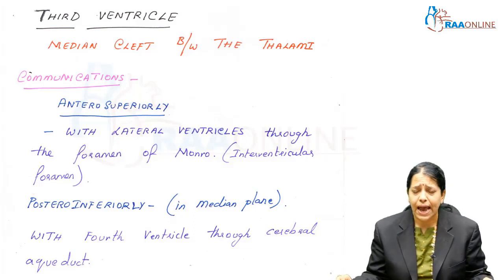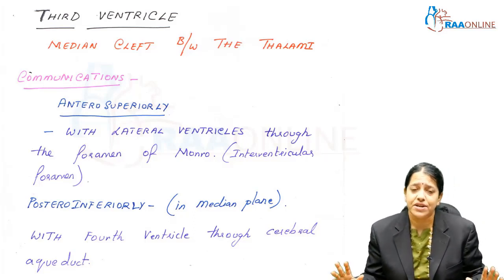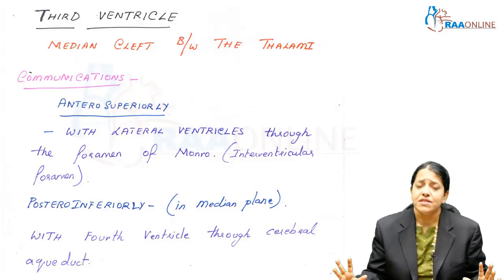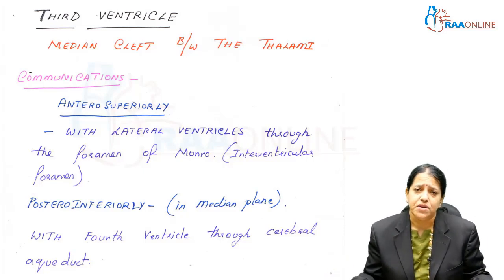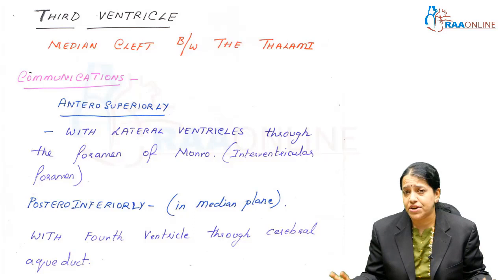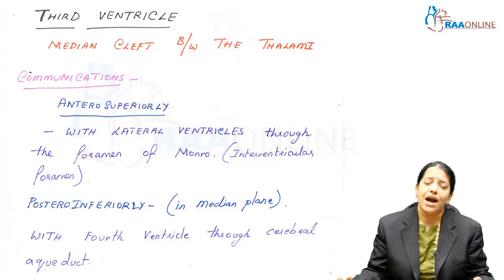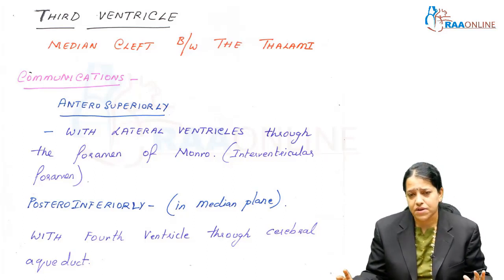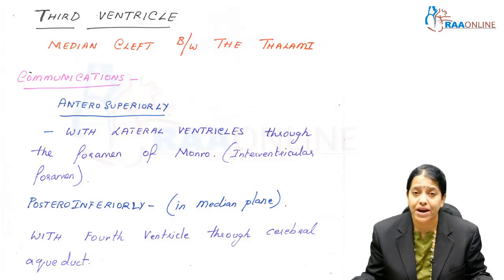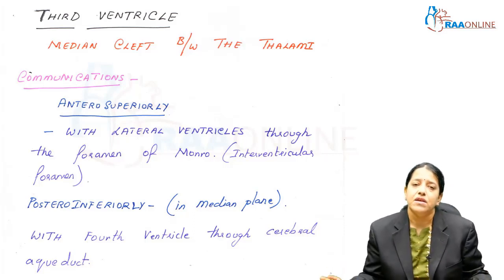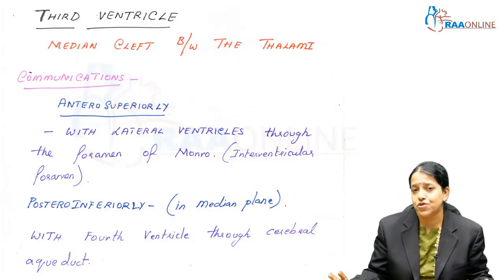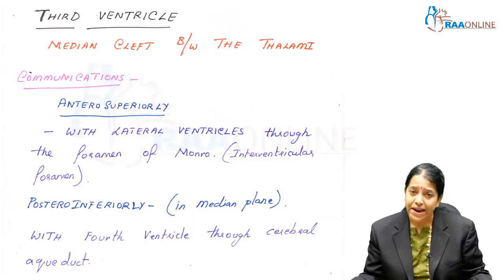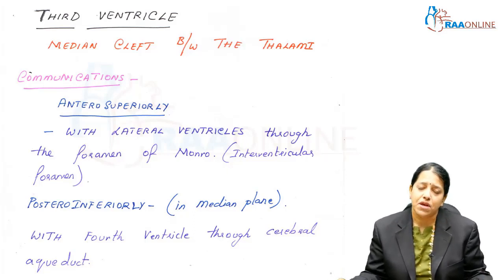To recap a little bit, the ventricular system of the brain mainly consists of the two lateral ventricles, the third ventricle and the fourth ventricle. Ventricles of the brain are cavities which contain CSF, and this CSF not only circulates within the ventricles, it communicates with the subarachnoid space, in which the brain is actually floating, and also communicates with the central canal of the spinal cord, and even the subarachnoid space surrounding the spinal cord has CSF.